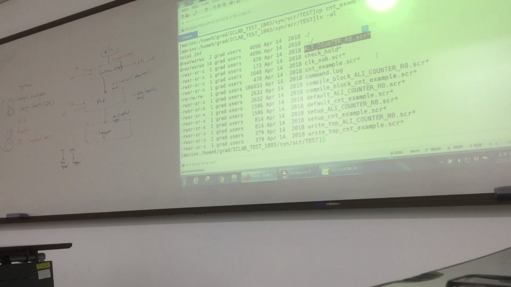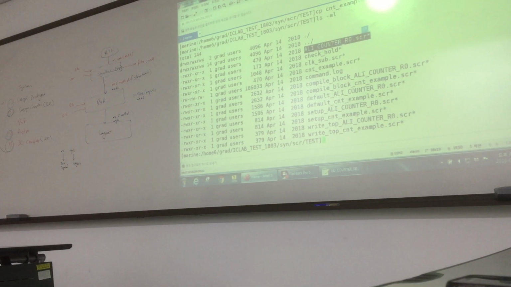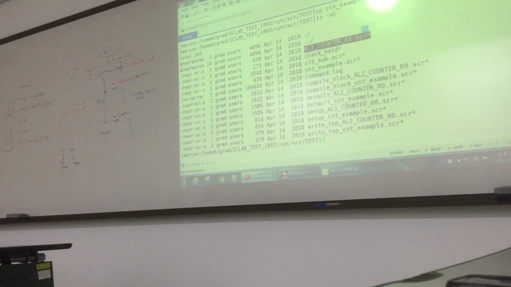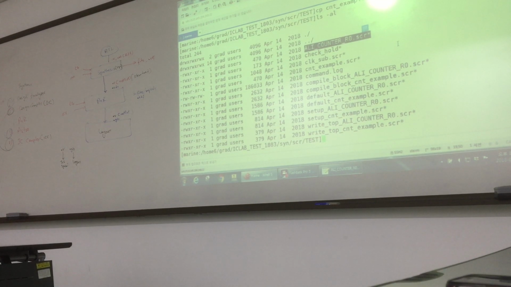If I talk about design compiler, we have two scripts. One is your main script and one is your default script. But here we have many other script files. So Ali underscore counter, that is with the name of your design. It looks very similar to your very long VHDL file with SCR. So this is your main. It will invoke other files. When we run it, it has the path of some other script files. I will show you.